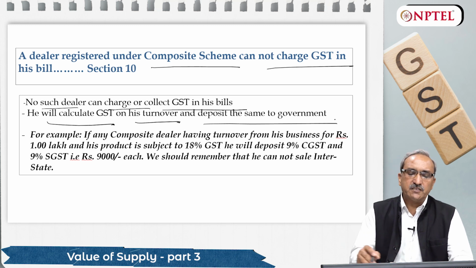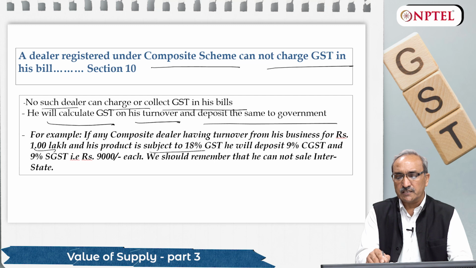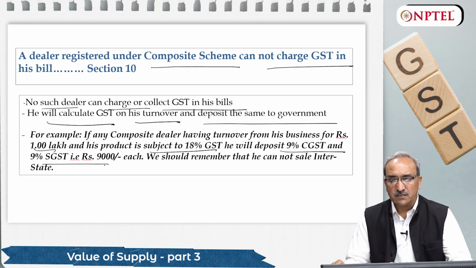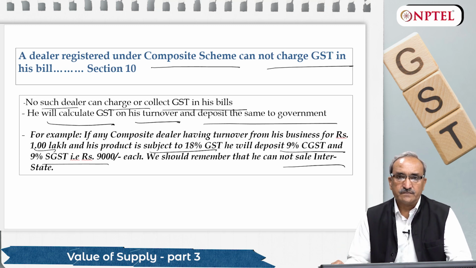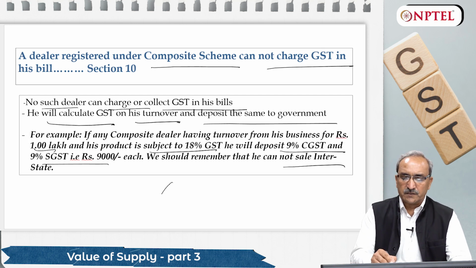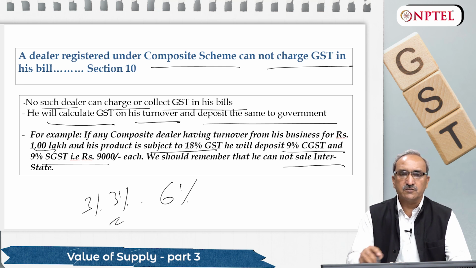For calculation purposes, we have just given this example. If a composite dealer having turnover from his business of 1 lakh rupees and his product is subject to 18% GST, he will deposit 9% SGST and 9% CGST, 9,000 each. But he cannot sell interstate. So for calculation purposes, we are saying that he will charge 18%. But actually, under the composite scheme, his turnover is less than 50 lakh rupees. He is eligible for that. He will charge simply 6%, 3% CGST, 3% SGST in his bill.